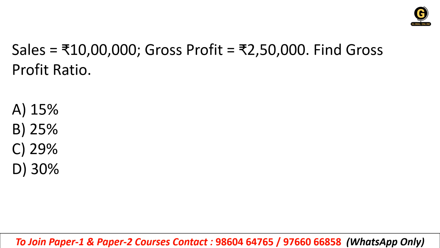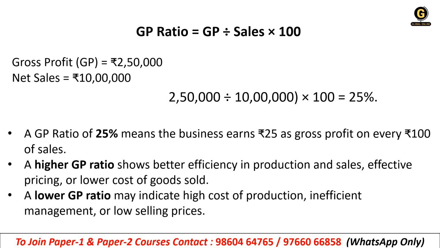Sales are 10 lakh, gross profit 2,50,000. Find the gross profit ratio. What will be the gross profit ratio? 15%, 25%, 29% or 30%? We have discussed what the gross profit ratio is and how we calculate it in the previous sessions. So the right answer is 25%.